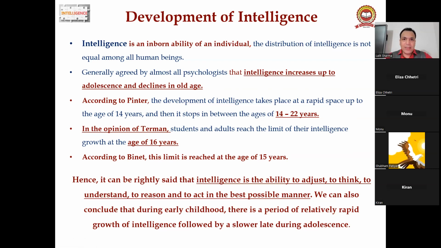According to Pinter, third bullet, the development of intelligence takes place at a rapid pace up to the age of 14 years. Then it stops between the ages of 14 to 22 years, and in old age it starts declining. That's why someone has said that while you are young, learn the facts, whatever you can learn.